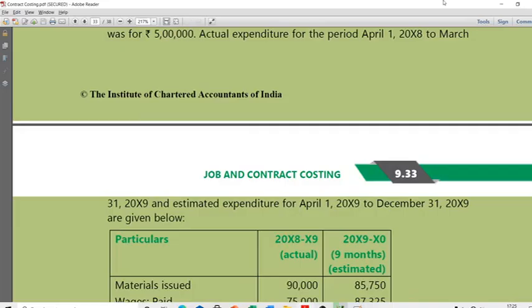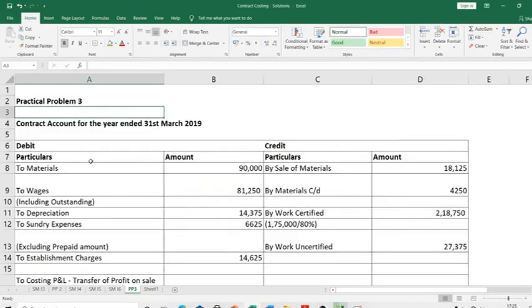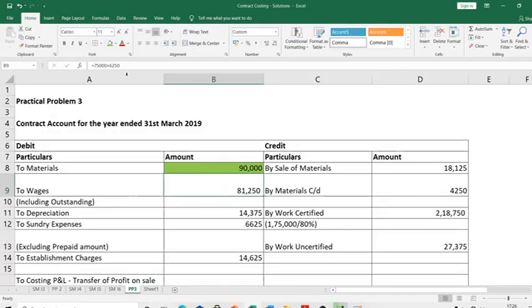First, materials issued 90,000. So let me put materials issued 90,000. Then wages. You should be careful here. What I've paid is 75,000. What is unpaid is 6250. But we have to recognize not payment, we should recognize expense. Expense includes outstanding, right? Accrual system of accounting. What is expense for this year? Whether it's paid or not, it has to be accounted. So including outstanding, 81,250 is what is going to be recognized as wages, not just 75,000. That's very important.